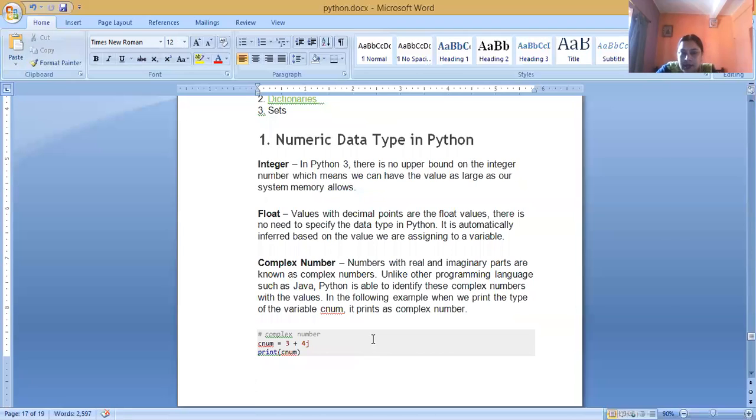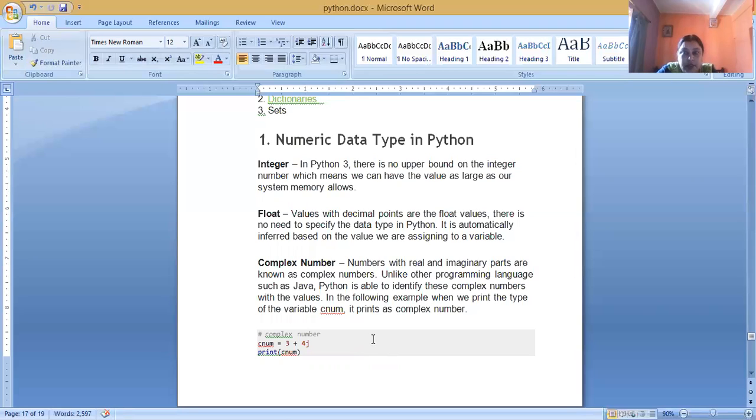In Python, numbers can be integers, float numbers, and complex numbers. Integer numbers are used when we only want integer values, meaning there is no concept of fractional value.